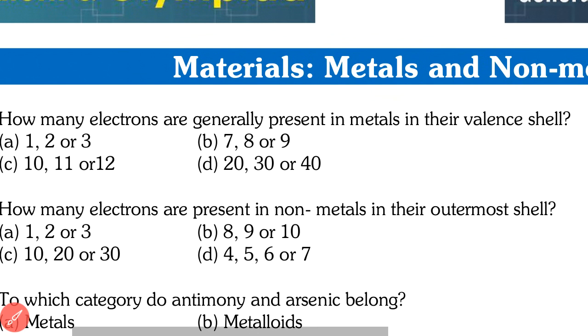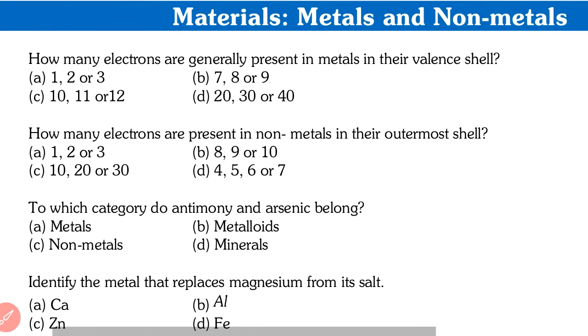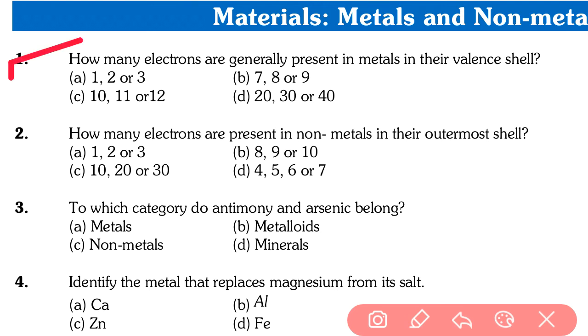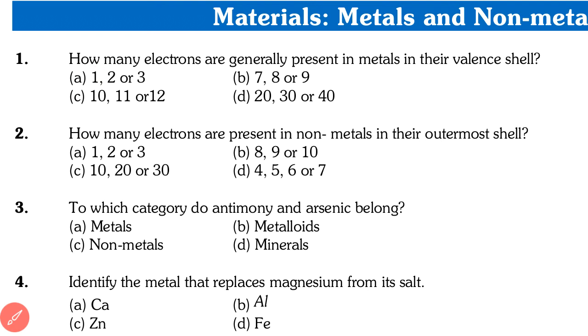See this question. Question number 1. How many electrons are generally present in the metal in their valence shell? This is also a class 10 question. Generally metals have valence electrons 1, 2 or 3. So our answer is option A, 1, 2 or 3. Okay, going to next question.